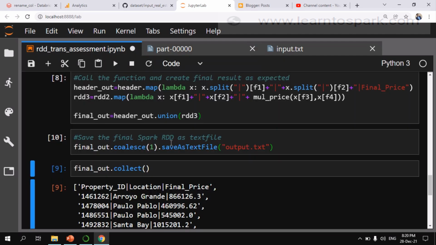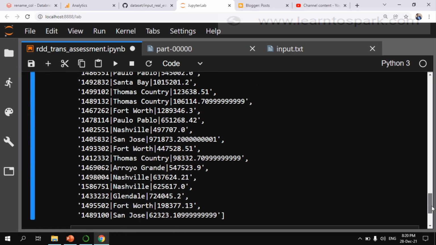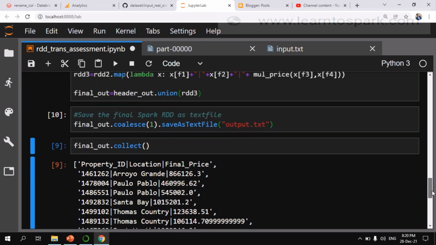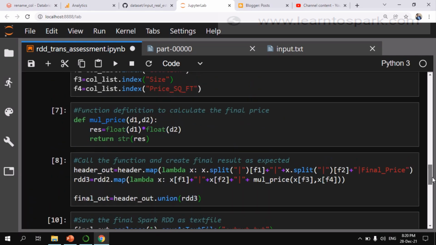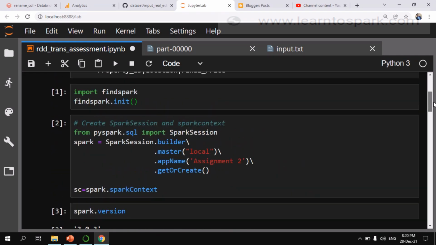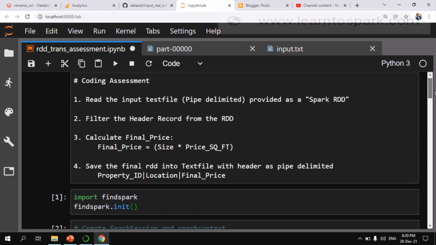So hope you guys understood this coding assessment problem. Please try this before watching this video fully, and let me know if you face any issues. I will give the data set as well as this entire notebook in the description. You can go ahead and use this.